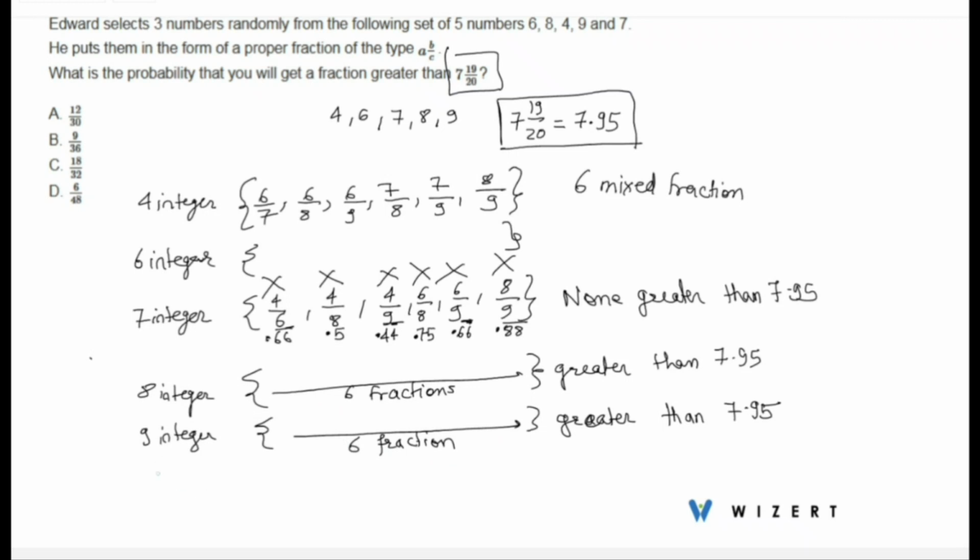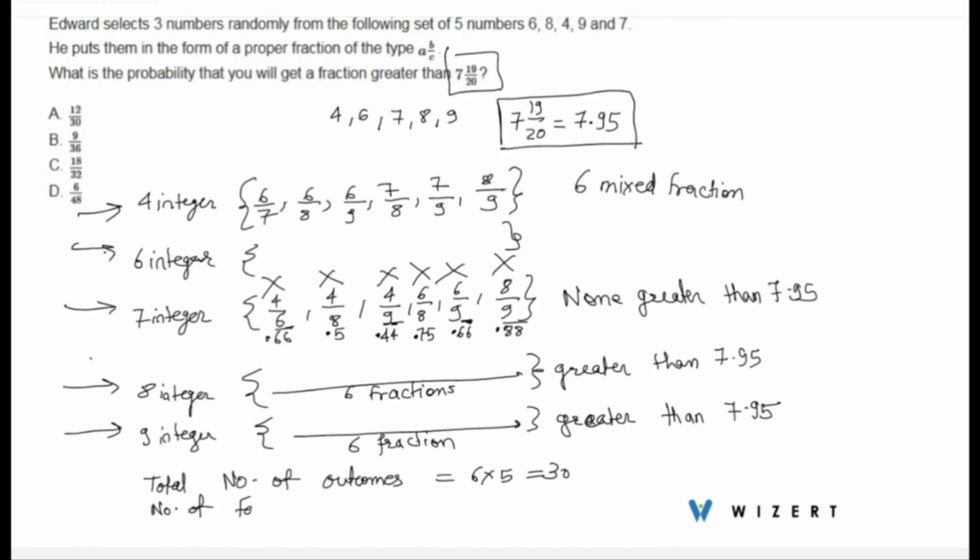And total number of outcomes is equal to 6 for each integer. So 6 for this, 6 for this, 6 for this, this and this. So 6 multiplied by 5, which is equal to 30. Number of favorable outcomes is equal to 12.